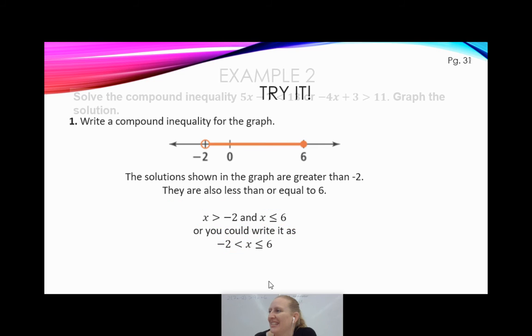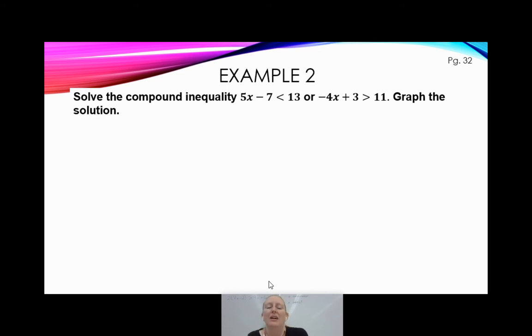So let's take this a step further. We've been solving inequalities, right? We did that last time. We solved inequalities, treated it very similar to an equation. What you do to one side, you must do to the other, all that good stuff, and solved and got our x alone. And now we've been talking about compound inequalities. That doesn't mean I have one inequality. We actually have 2. So when we solve a compound inequality, we're actually solving 2 inequalities.